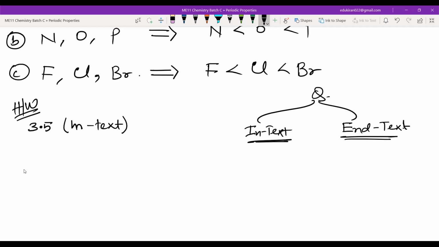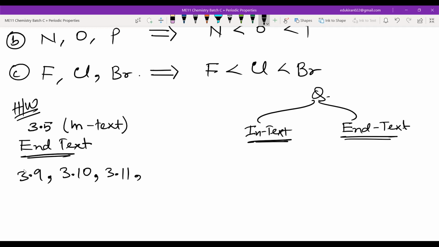Okay, you can do one more question. Okay, write the end-text questions. End-text question, please write. 3.9, 3.10, 3.11, 3.12, and 3.13.